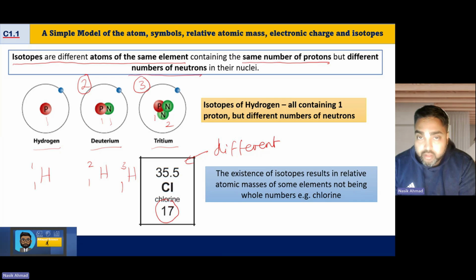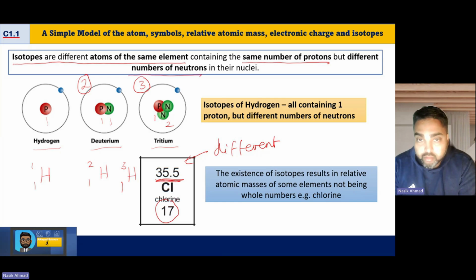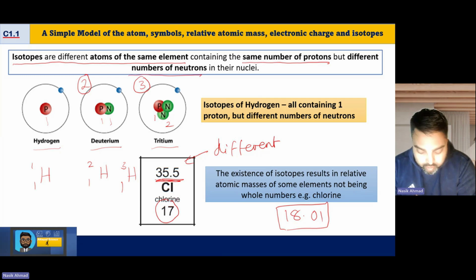Now, what you might notice in the periodic table is that some of the mass numbers have a decimal point next to them, which makes absolutely no sense. If you Google the periodic table right now, you will see, I don't know, 18.01, and you can't have 0.01 of a neutron or a proton. So where does that number come from?